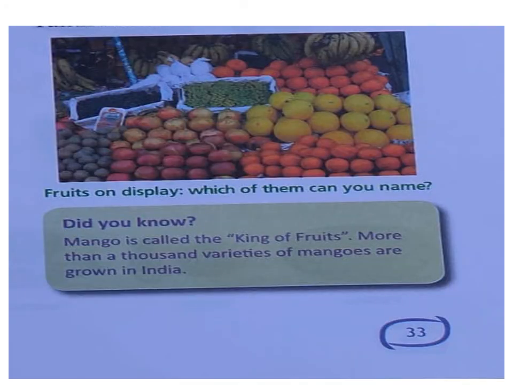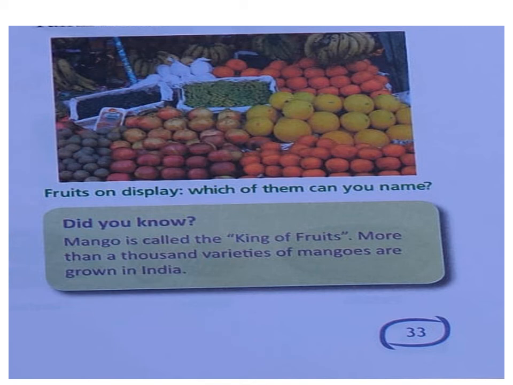In this slide, which I took from your book, you can see the different types of fruits. Okay, and one part is given. Did you know mango is called the king of fruits? Do you know the king of flowers, like that? Another you can find out from Google or from a GK book. More than 1,000 varieties of mangoes are grown in India. Keep in your mind, more than 1,000 varieties of mangoes are grown in India only. Got it? How many varieties of mango are found in India?